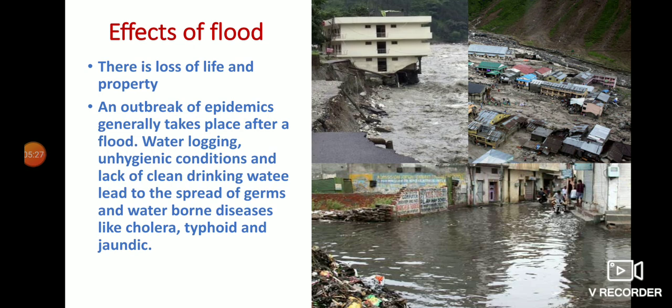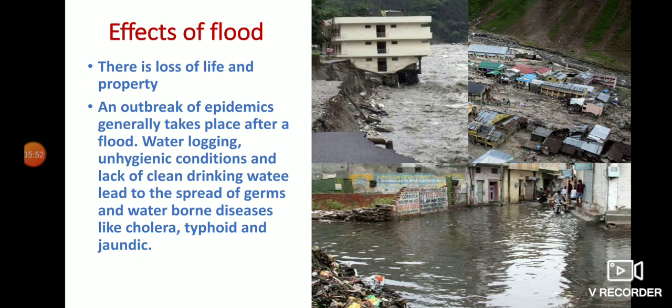First point, there is a loss of life and property that you know very well, and in the picture here you can see the damage due to the flood. Destruction of buildings and properties. Not only that, thousands of lives are also lost by the flood. Another point is an outbreak of epidemic generally takes place after a flood.